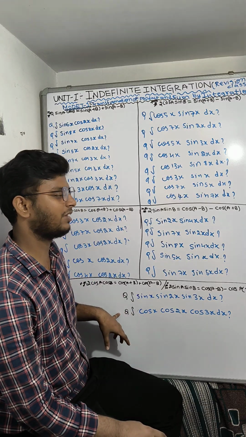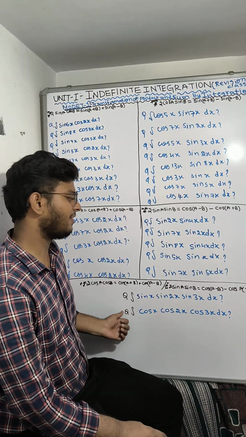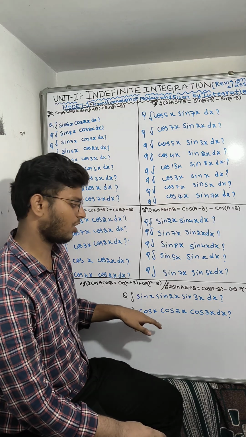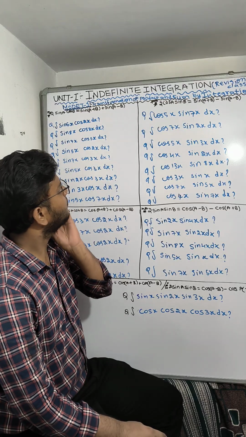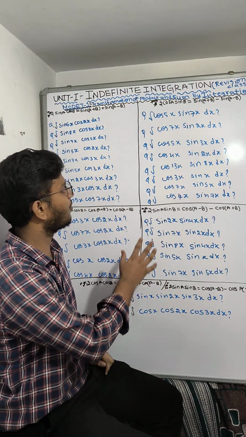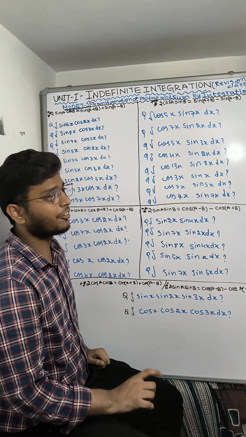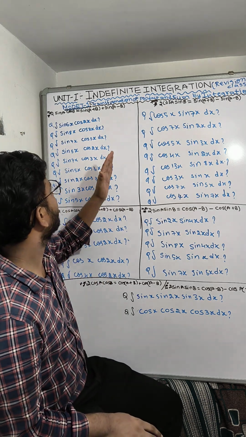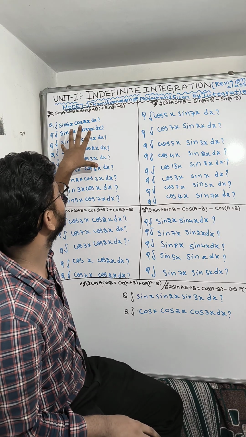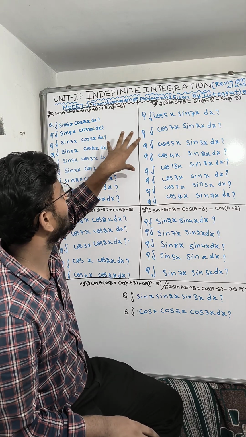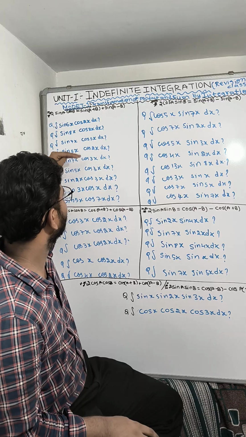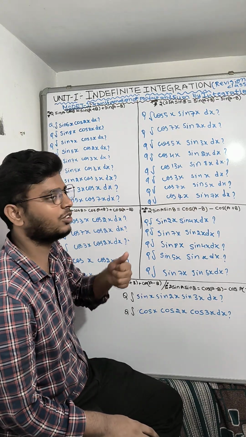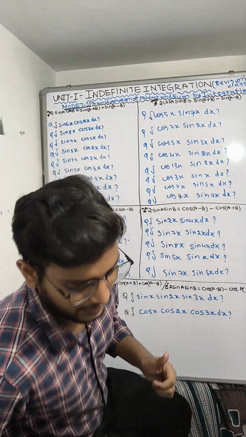I gave you the problem. If you are having any difficulty, please comment, and I will solve this question also. Okay, now we have completed this overview of Module number 1. Now I will explain this topic particularly and briefly, and give some questions I have written here. You are seeing them now. Okay, now I am explaining.